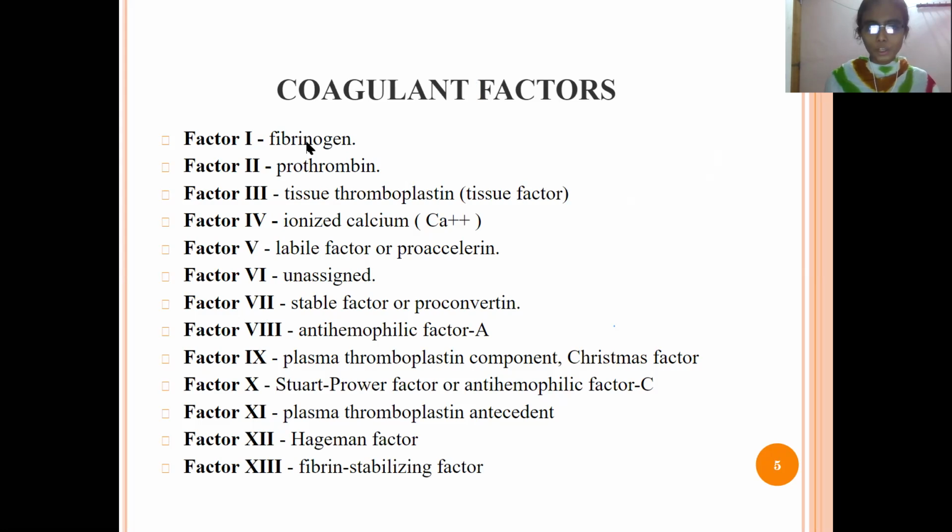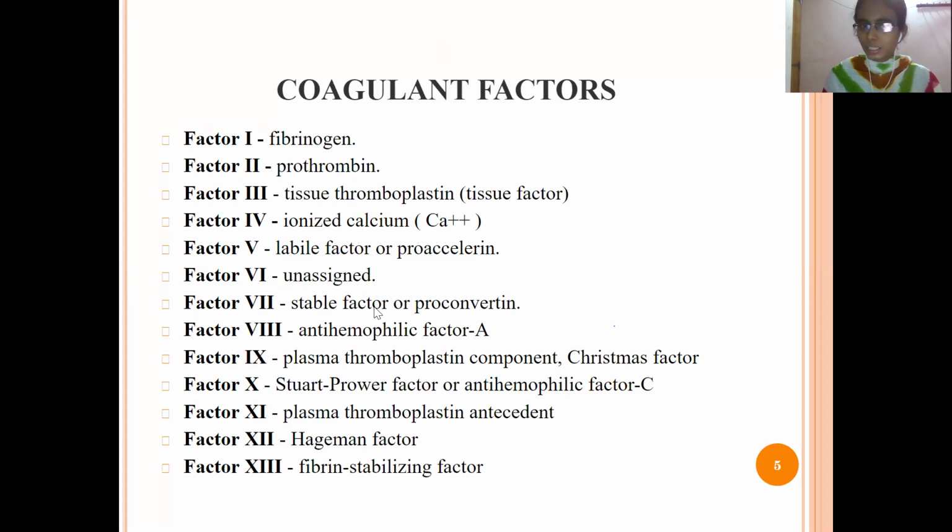Factor 1 is fibrinogen, factor 2 is prothrombin, factor 3 is tissue factor, also known as tissue thromboplastin. Factor 4 is ionized calcium, factor 5 is labile factor, and factor 6 still has no name, as nobody has discovered what factor 6 is.